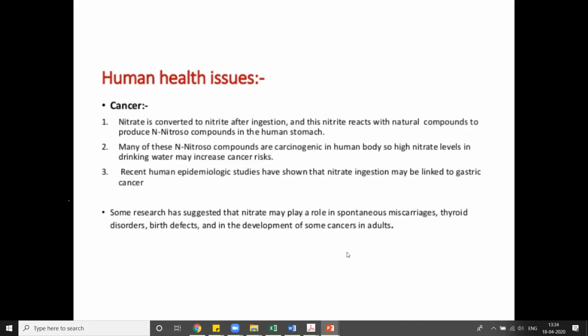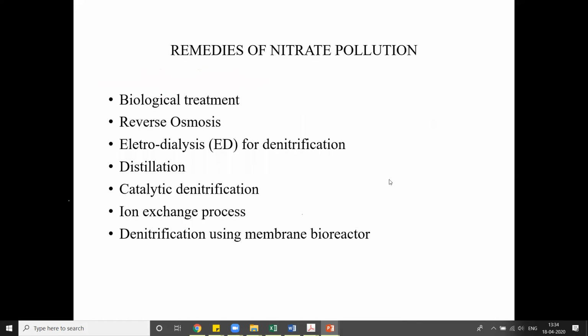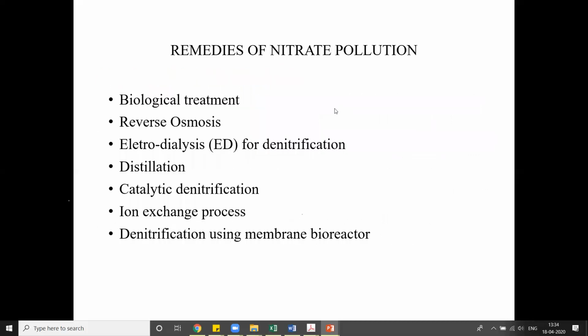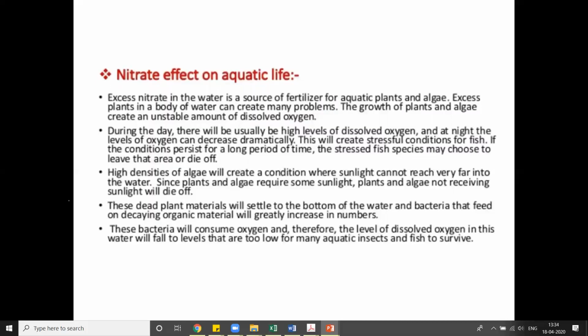Among these are very much crucial problems. Okay, now today we will discuss up till this one. Then in the next class we will talk about nitrate effects on aquatic life, and another thing, that is remedies of nitrate pollution.